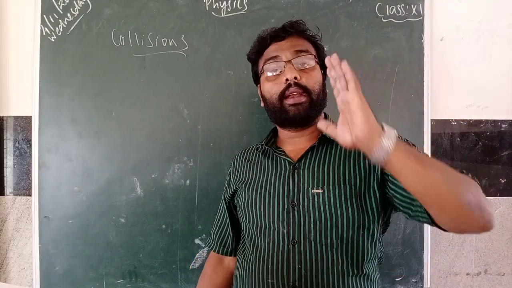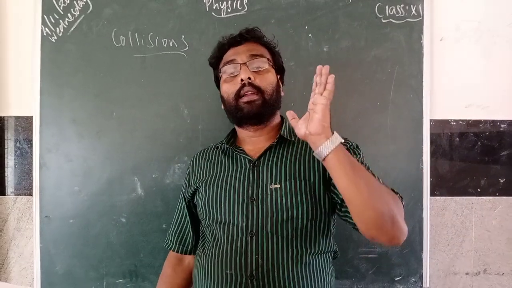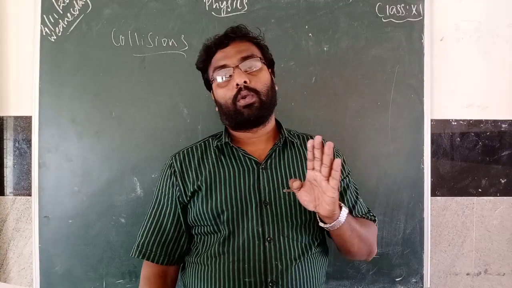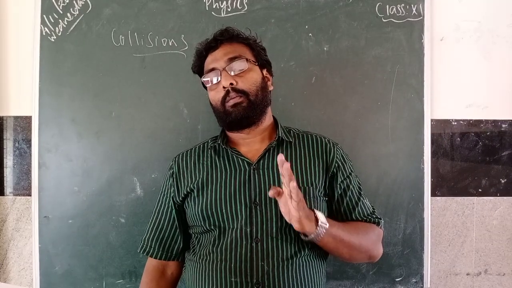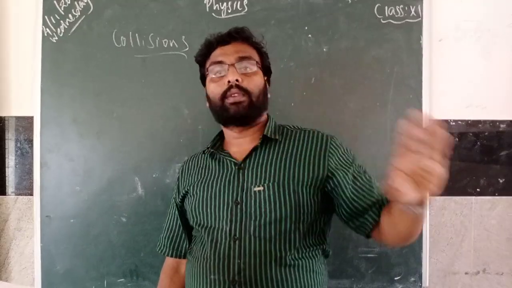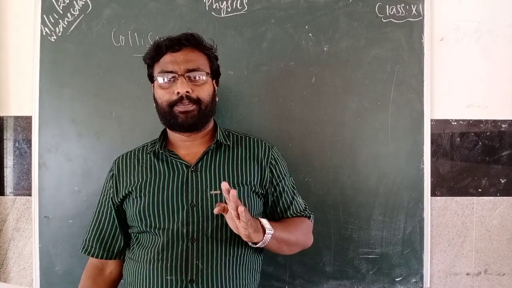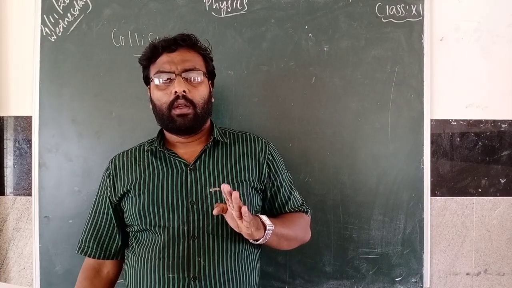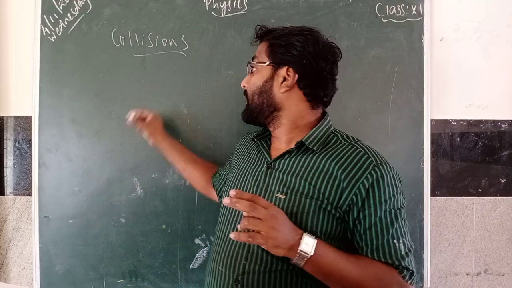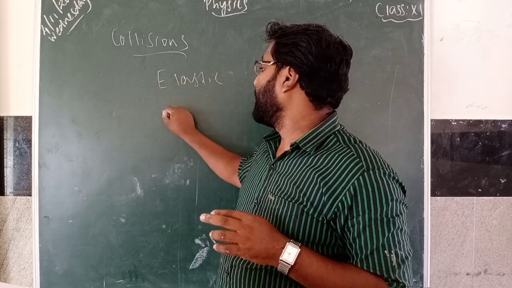So the total kinetic energy before and after collision won't always be the same. But the total momentum before collision will always be equal to the total momentum after collision. Based on this, there are two types of collision: elastic collision and inelastic collision.